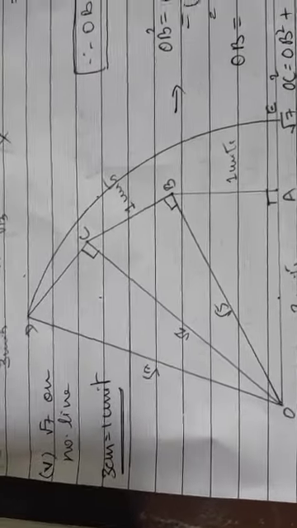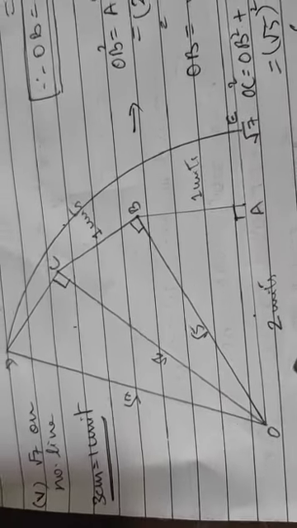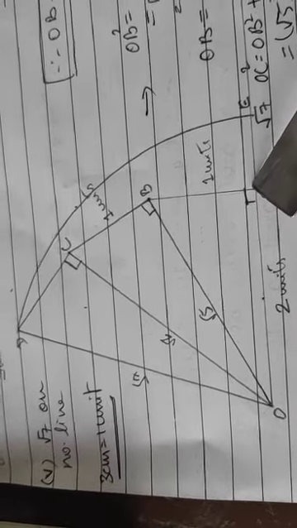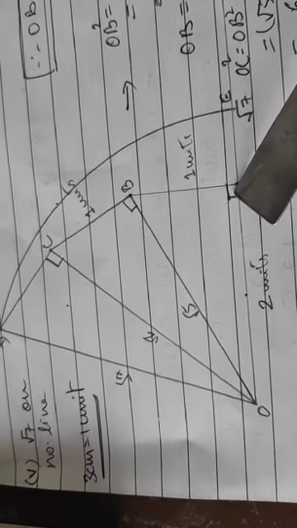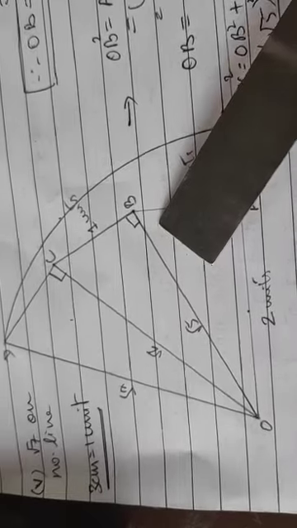Root 7 you were to mark on the number line. See? Root 7. This time you take 3 centimeter as 1 unit. 3 centimeter I have taken as 1 unit. So 6 centimeter will be 2 units over here. Understood? I drew a line segment of 6 centimeter, 2 units. And then by placing the D, I mark the 90-degree mark and I get the 3 centimeter over here. That is 1 unit. So 1 unit and 2 units will give me how much? Root 5. Am I clear?